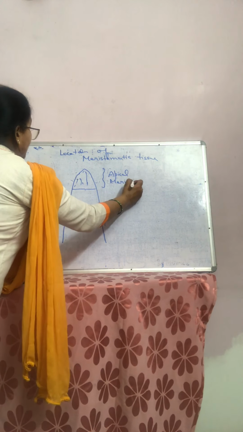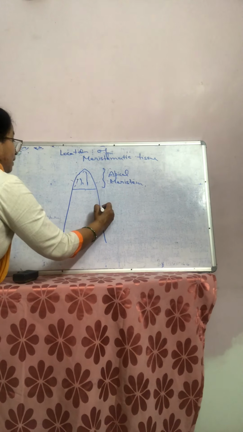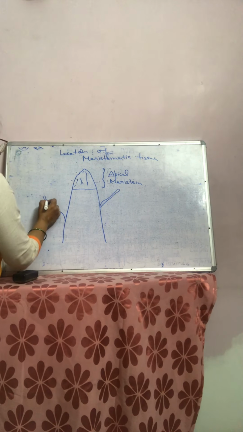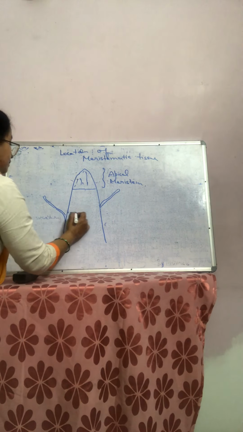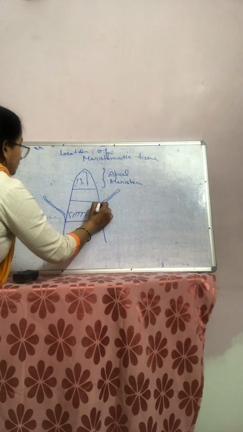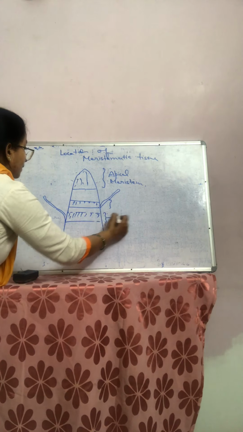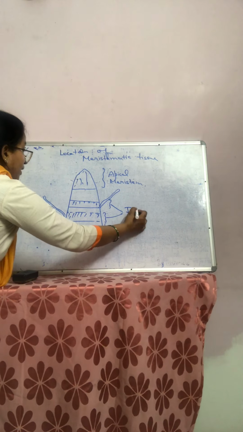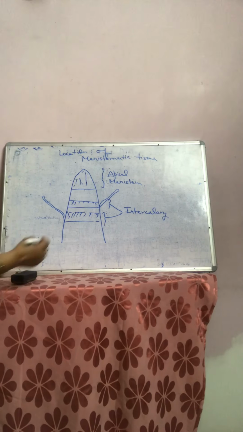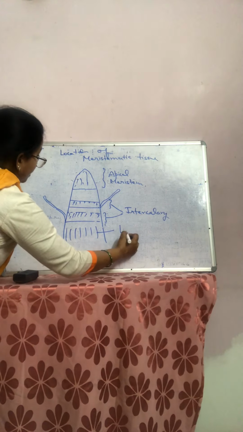Apical meristem is present in the region from where branches arise out. In this region, this one is actually intercalary. Now come to the lateral region. This is lateral.